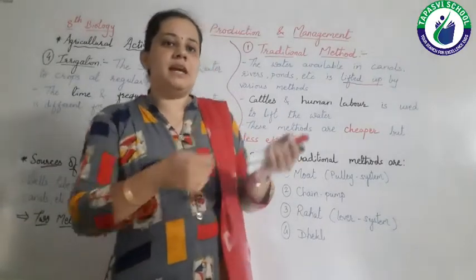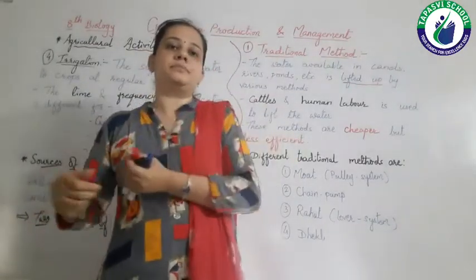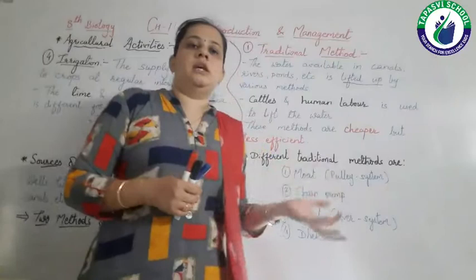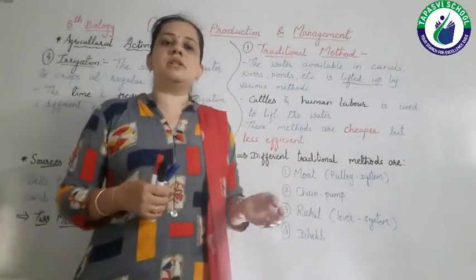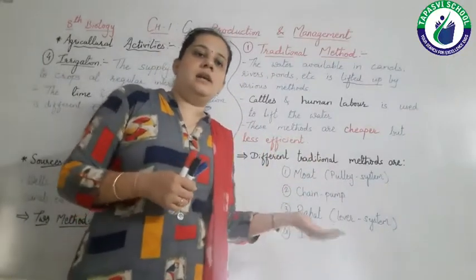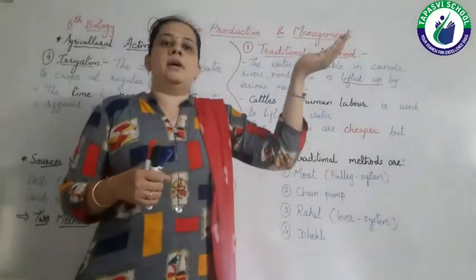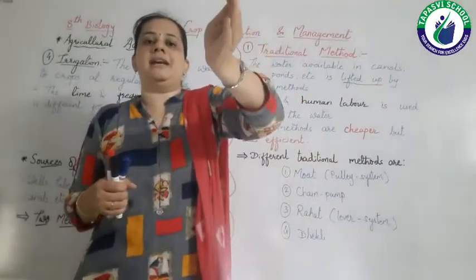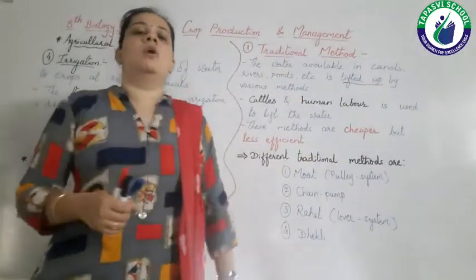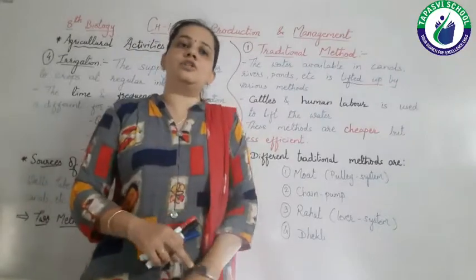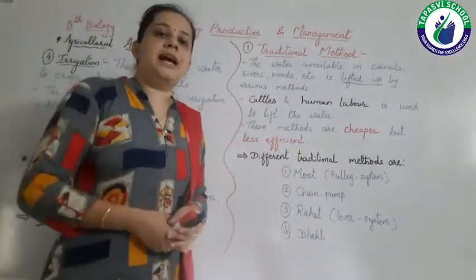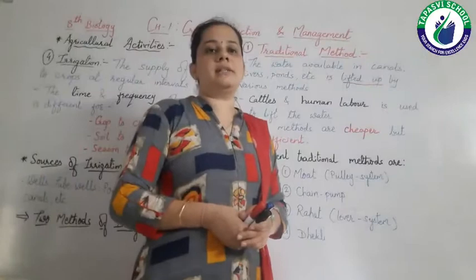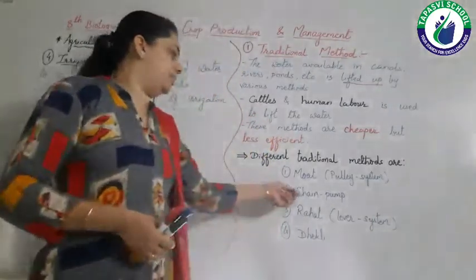When we pull the chain, the wheel which is immersed in water will take the water up, give it to the second wheel, and then we get the water. So here also we are using either animals or human beings. So that is a chain pump.